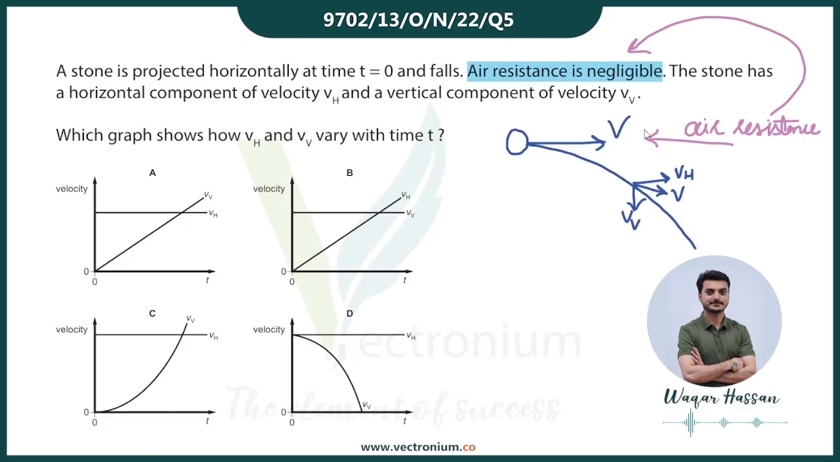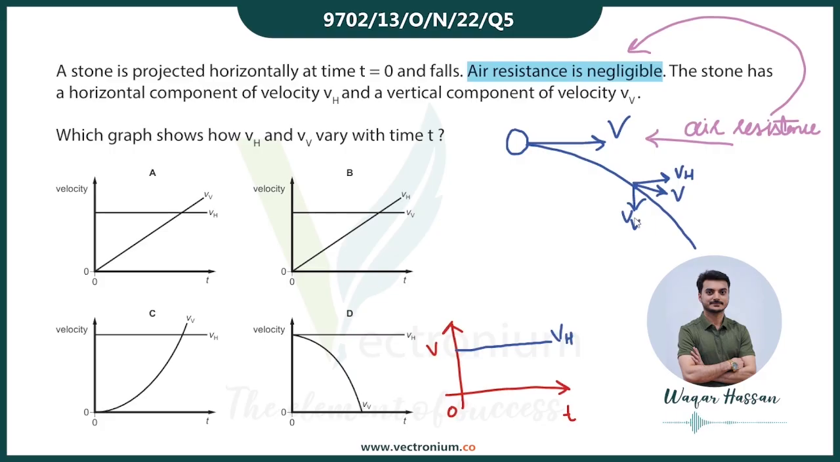And as no resultant external force is acting on the stone in the horizontal direction, therefore the horizontal component of velocity will remain constant. Alright, so अगर हम velocity time graph बनाएं, it will be a straight line parallel to the time axis. ये show करेगा कि horizontal component of velocity की value constant है.